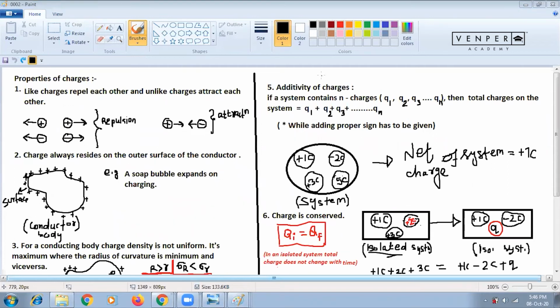So Prithvi is asking why charge remains on the surface of the conductor. Actually, it is a property. It is happening like that. When you keep a charge here, this charge will induce another charge here. The negative charge is coming here, and due to that, another positive charge is coming on the surface of the conductor. That means if you are keeping a Q here, this Q automatically comes to the outer surface. So this is due to the property of induction, you can tell also.